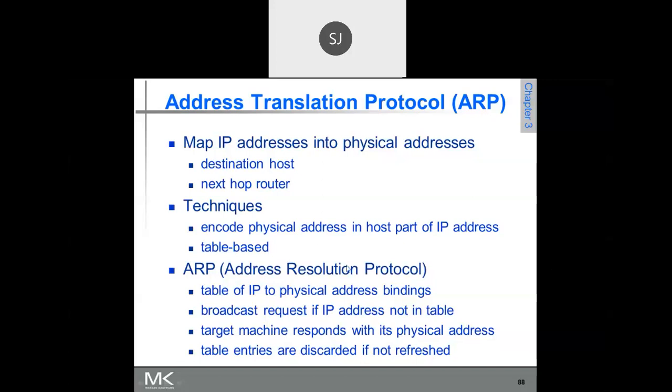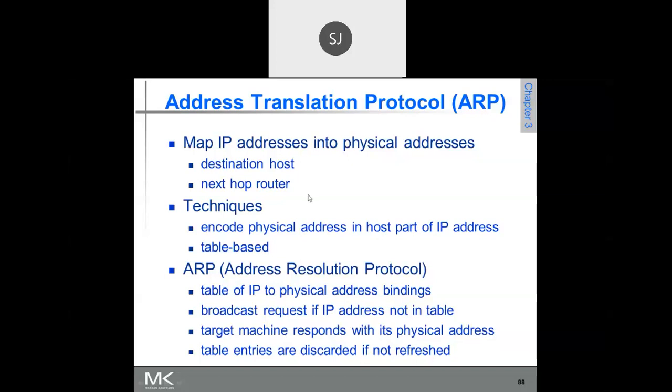Now for a given packet, we need to construct a frame. The IP packet has to be converted into a frame. So to construct the frame, MAC address is required. But we only know the IP address. So for a given IP address, we need to get the MAC address to construct the frame. Are you getting my point?